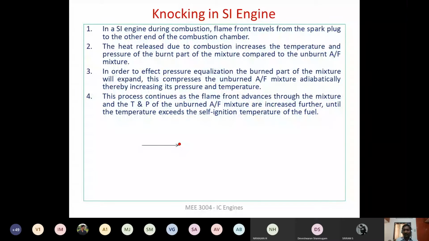And once the temperature of the unburnt air fuel mixture reaches the auto ignition temperature or self ignition temperature, then what will happen? Then that will also start to ignite. The unburnt air fuel mixture will also start to ignite.